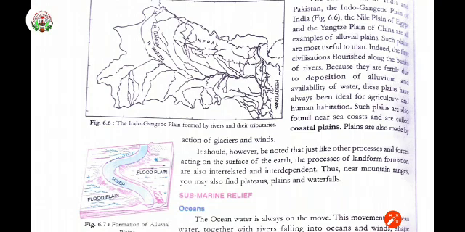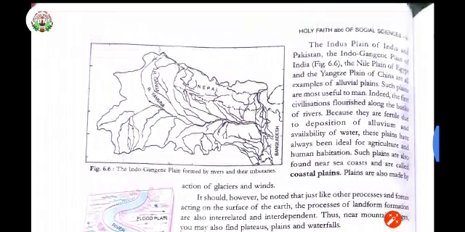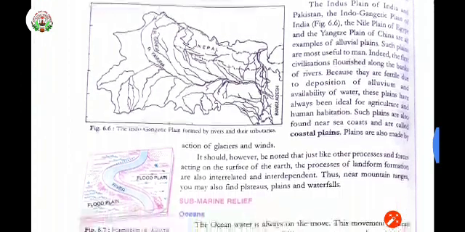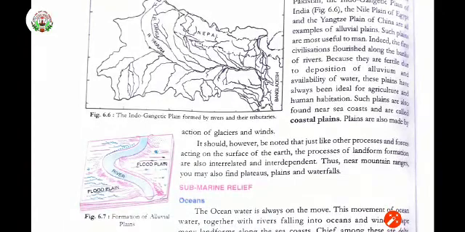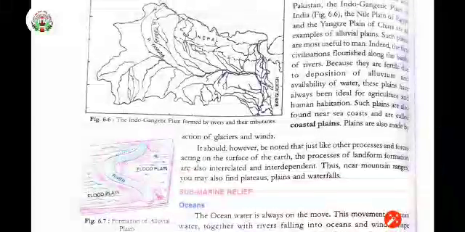See here, you have the diagram 6.6, the Indo-Gangetic plain formed by rivers and their tributaries. Here the diagram shows the flood plain, as I told, right? Because of the overflow of river water, when it crosses the area in which the river normally flows, a flood occurs. When it becomes normal, all the material deposits are left behind and the river moves on, right?